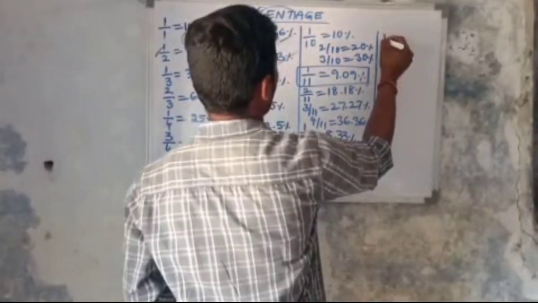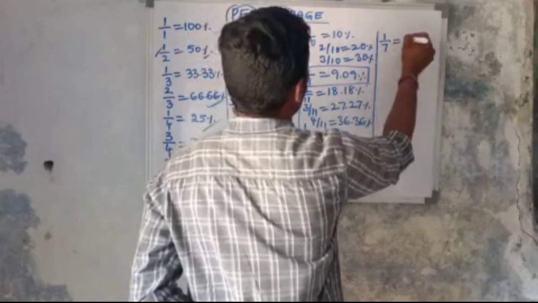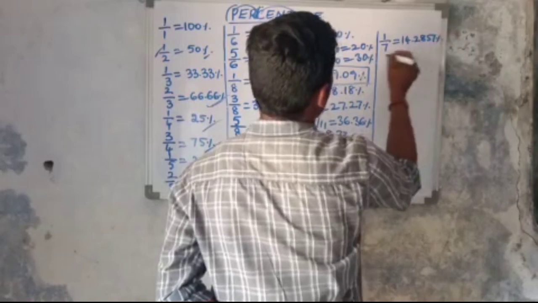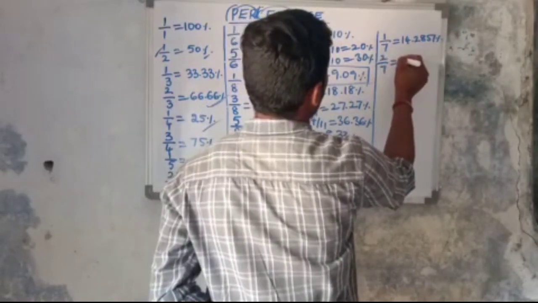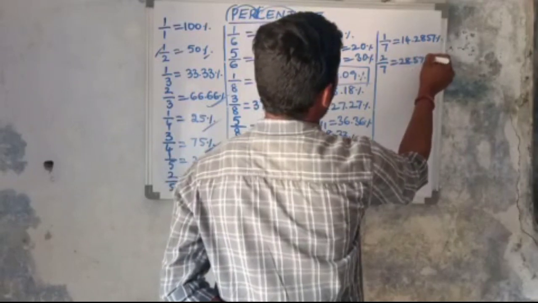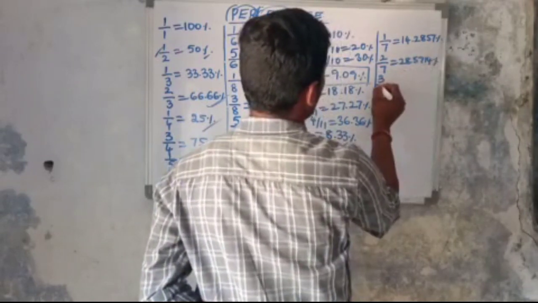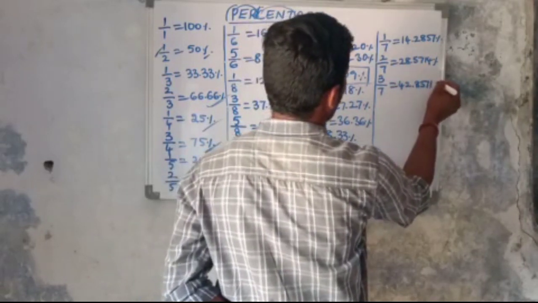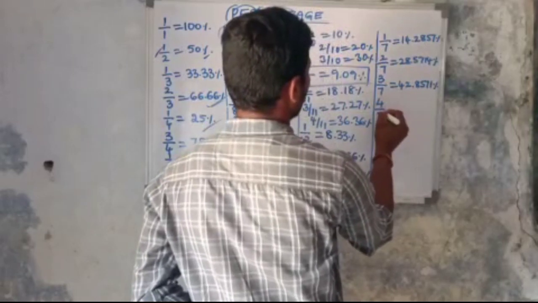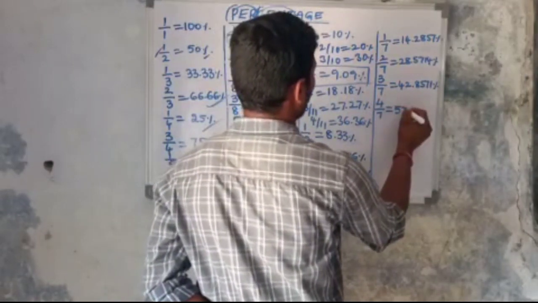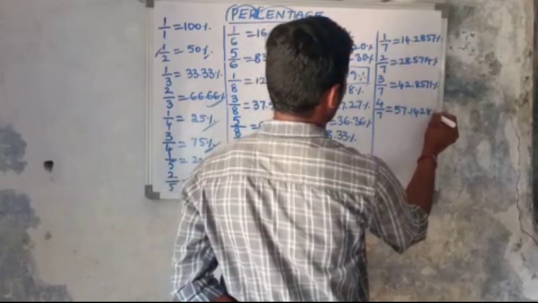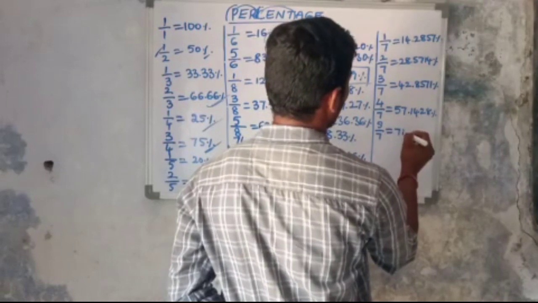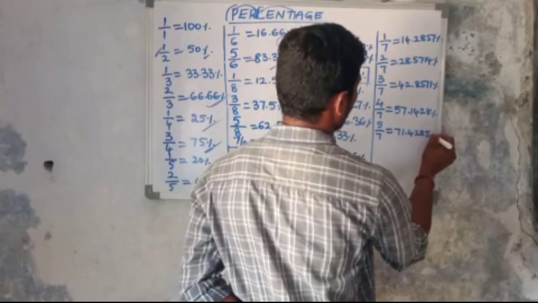So this is a special case, 1 by 7. See here how I am writing. 1 by 7 means what? 14.2857 percentage. 2 by 7 means 28.5714 percentage. 3 by 7 means 42.8571 percentage. 4 by 7 means 57.1428 percentage, and 5 by 7 means 71.4285 percentage.